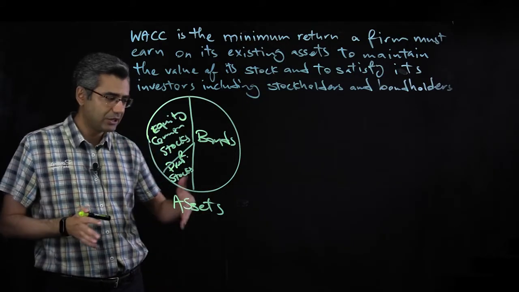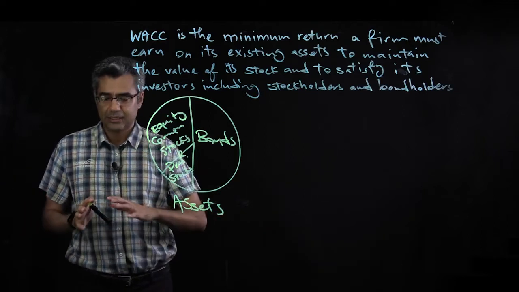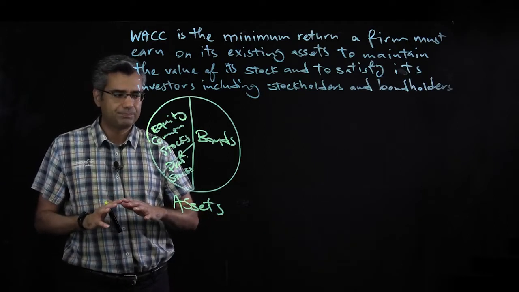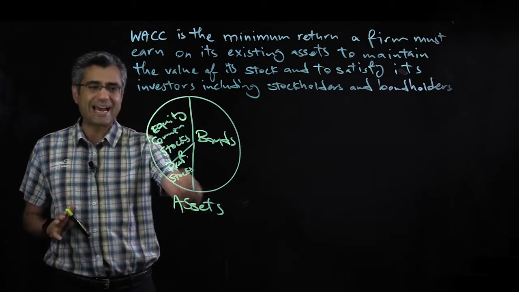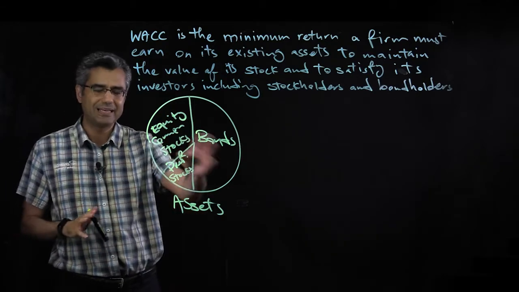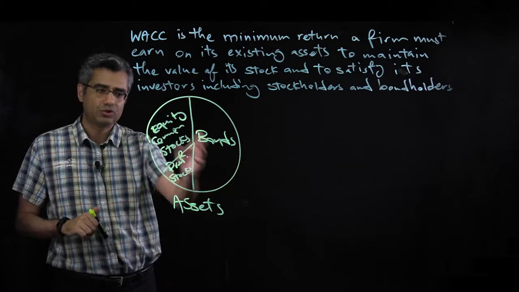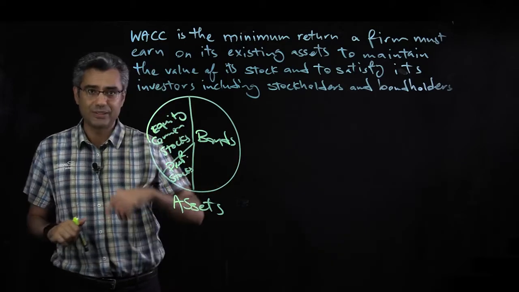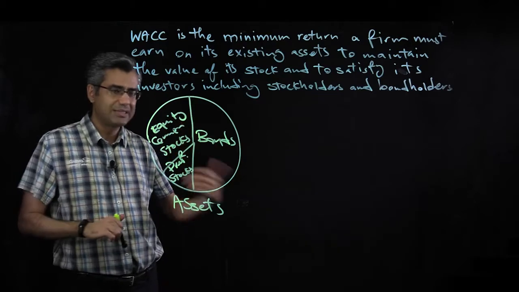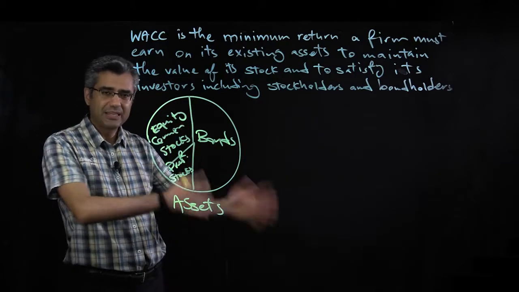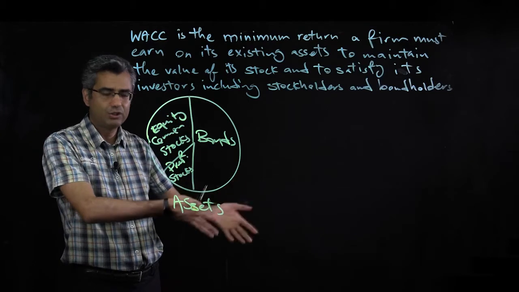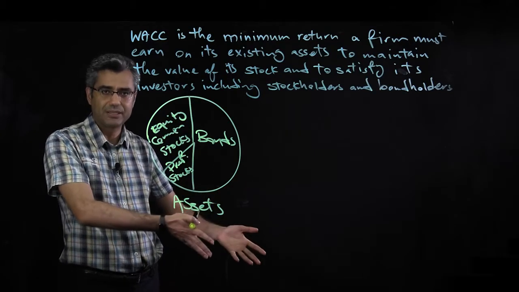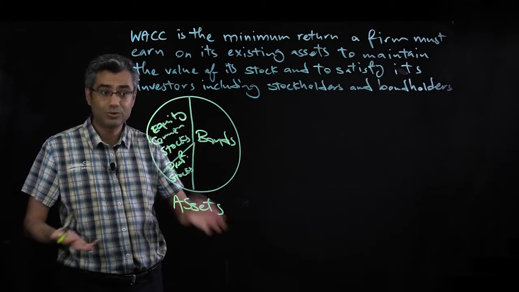For example, when a company goes for a new project, the average return they need to earn to pay to the stockholders and bondholders, which is called WACC, the average return is 10%, but the new project, the earning on a new project will be just 5%. So the company won't accept it, right? So this is very important.